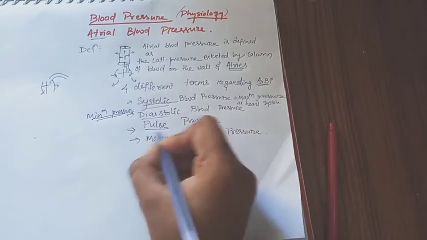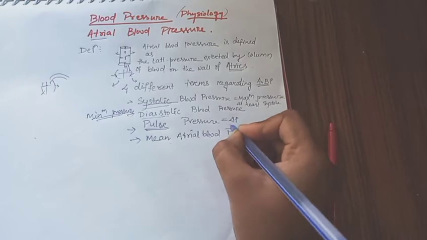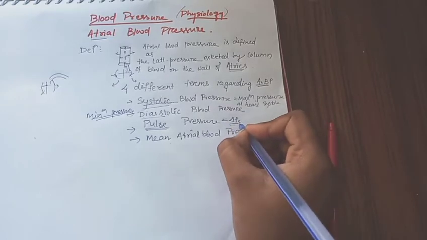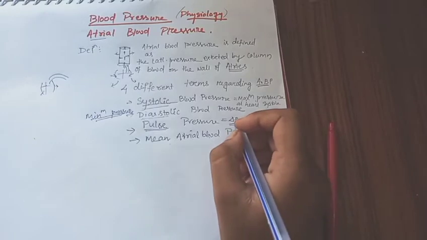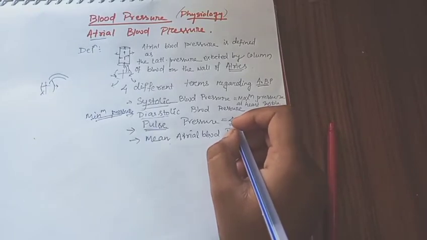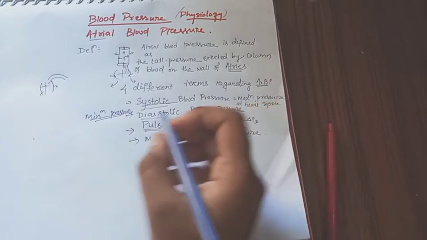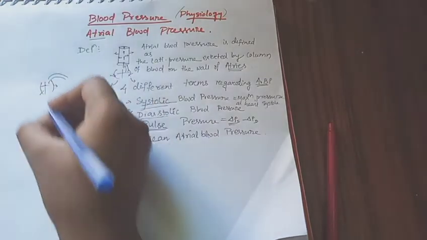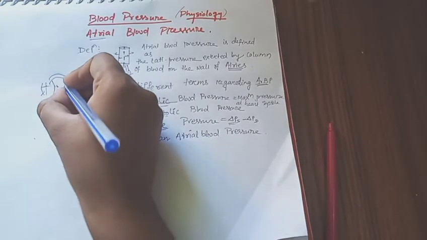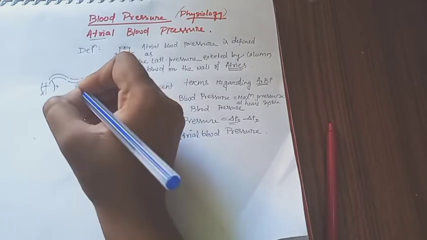Then pulse pressure. Pulse pressure is the difference, del P, between systolic and diastolic pressure. How do we calculate it? When there is a systole and a diastole, the blood enters into the capillaries.